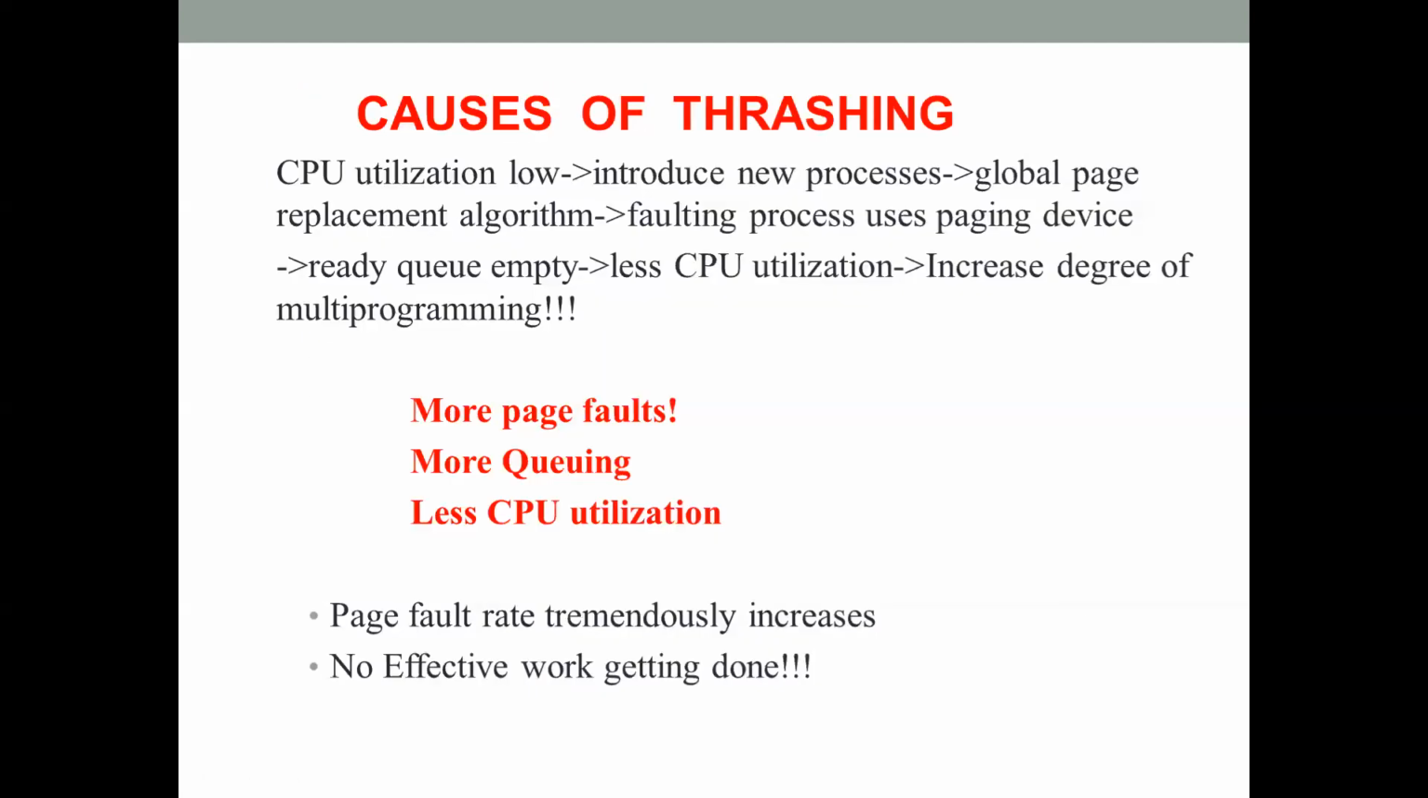P3 tries to snatch a frame from P4. So P4 encounters a page fault, and at that time P4 will try to snatch a frame from P5. So all these processes will encounter page faults because none of these 10 processes are given enough frames for their execution. It is not enough that you introduce more processes into the computer's primary memory. You also have to give sufficient frames for their execution. If you don't give a sufficient number of frames, thrashing is prone to occur.